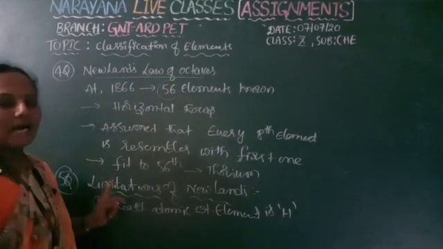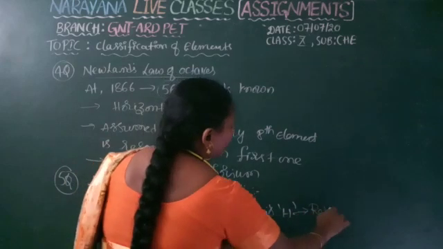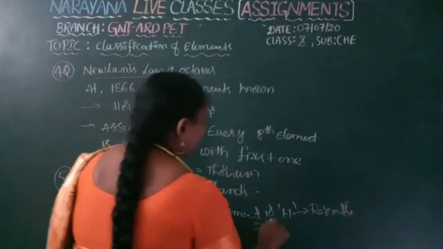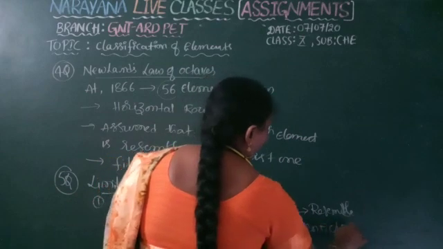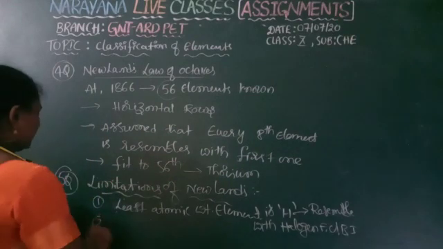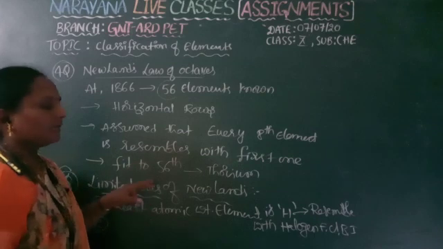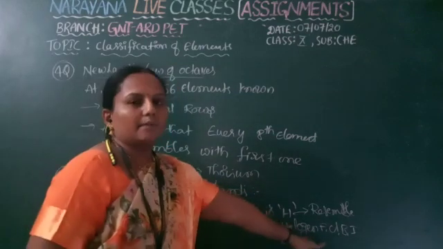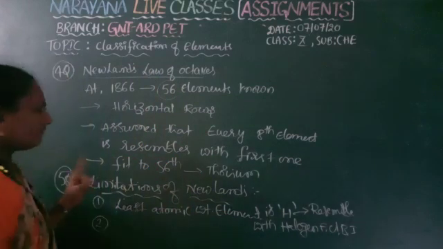So if you start the table with hydrogen, it shows resemblance with halogen elements like fluorine, chlorine, bromine, iodine, but not with lithium, sodium, potassium. That is one of the limitations. If you try to start with the least atomic weight hydrogen, from hydrogen onwards the eighth element is fluorine. So the question about the position of hydrogen he cannot explain. That is the first drawback.